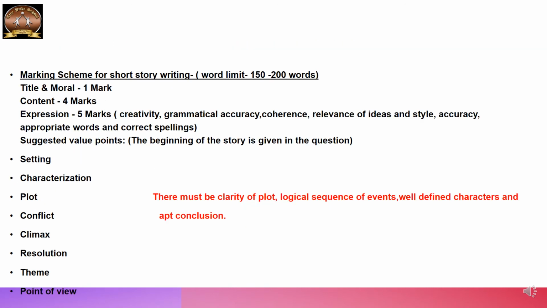Now, this is the marking scheme for short story writing. The word limit is normally 150 to 200 words. The total marks is 10, and this is how they have a marking scheme for story writing. You have title for 1 mark, content for 4 marks, expression for 5 marks, and in expression comes your creativity, grammatical accuracy, coherence, relevance of ideas and style, your choice of words and your spellings. All this forms 5, the main chunk. Remember that.